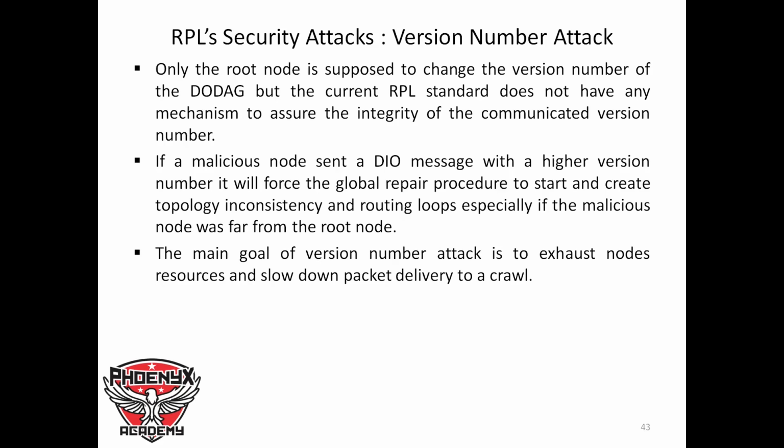Then we have version number attack. In a normal scenario, only a root node is supposed to change the version number of the DODAG. But the current RPL standard does not have any mechanism to assure the integrity of the communicated version number. Now, if a malicious node sends a DIO message with a higher version number, it will cause the global repair procedure to start and create topology inconsistency around the root, especially if the malicious node was far from the root node. The main goal of version number attack is to exhaust node resources and slow down packet delivery to a crawl.